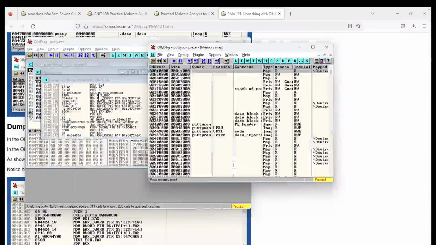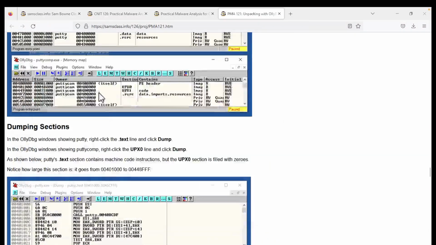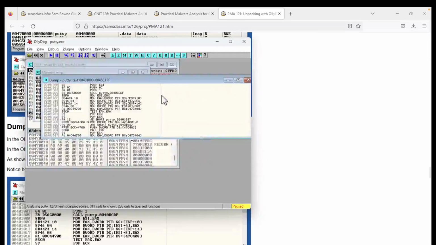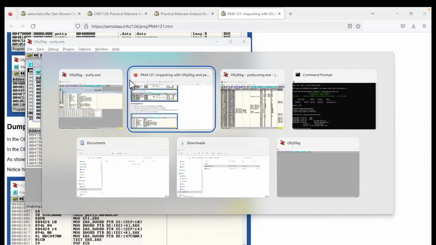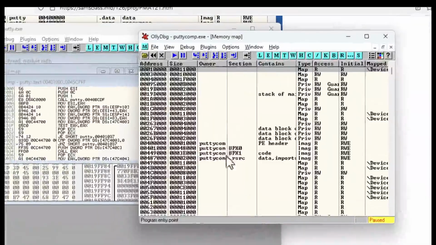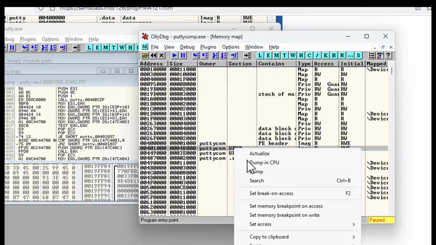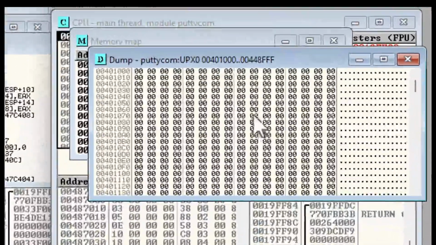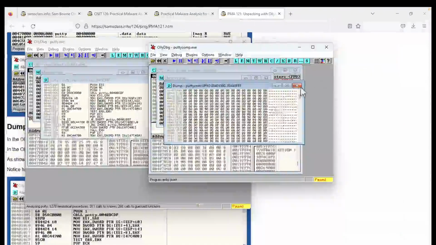Now, if I dump the UPX0 line over here in the compressed PuTTY, it's all zeros, which is pretty strange.